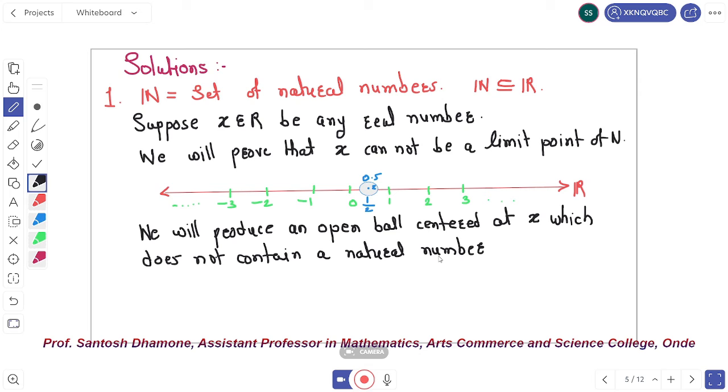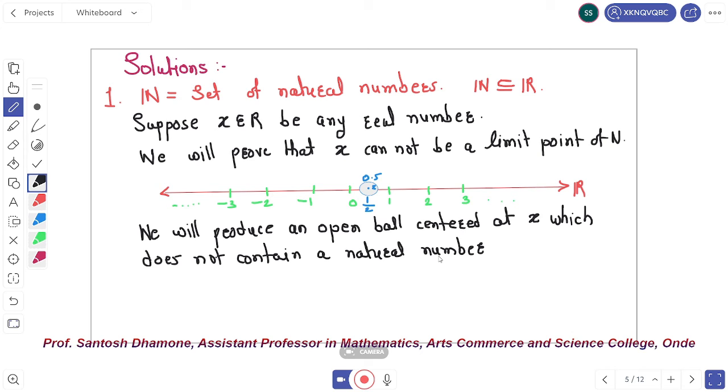For x belonging to R, there exists a natural number m such that m is less than x less than m + 1.